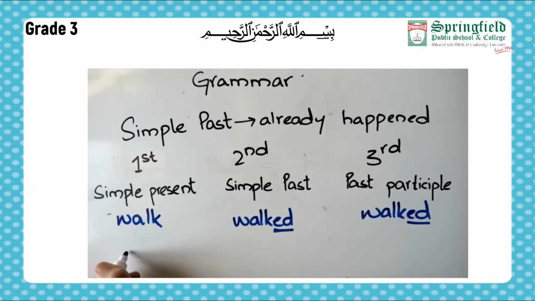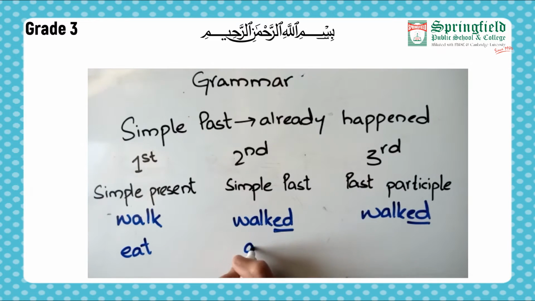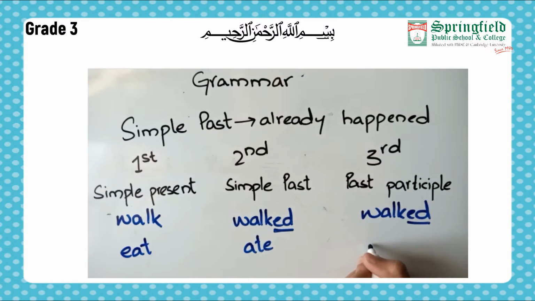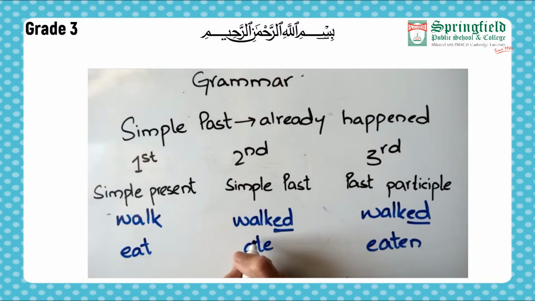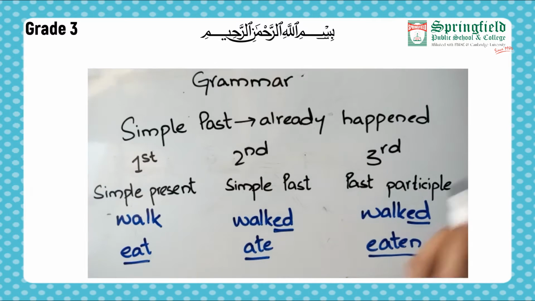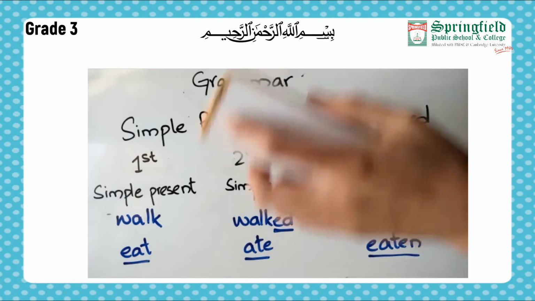Irregular verb, like we take a verb eat, ate, eaten. Now irregular verbs are those verbs which change to simple past with the change of the spelling. As you can see, the spellings have totally changed. Eat, ate, eaten.